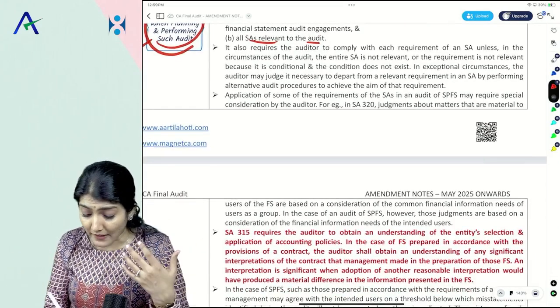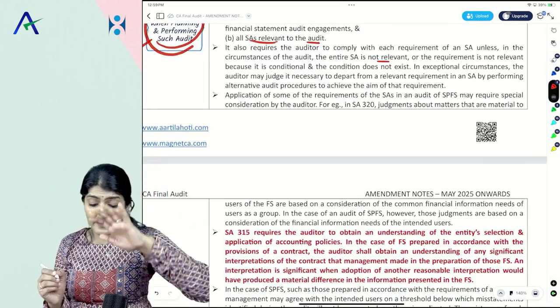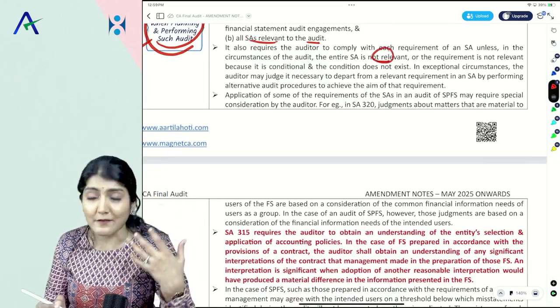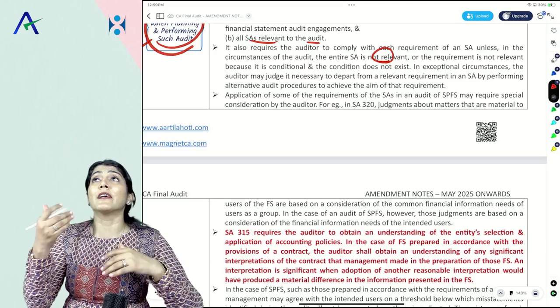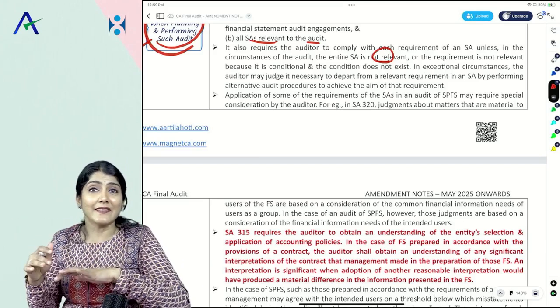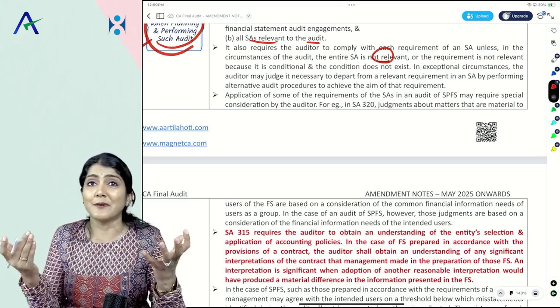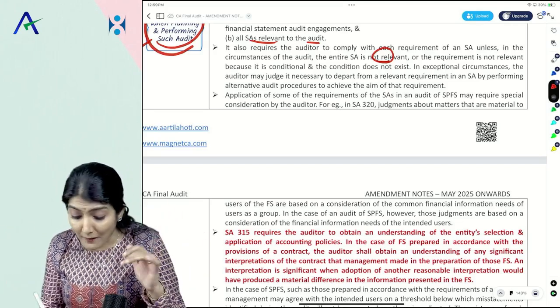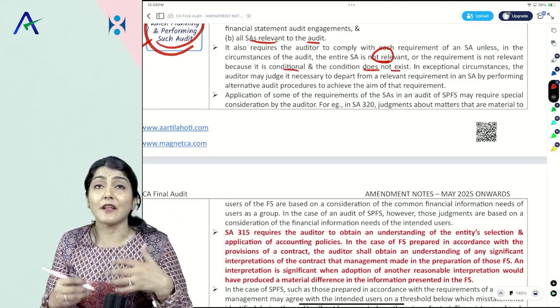And when will you not comply with the requirement of a particular SA? It says one, if the SA is not relevant. Like, you are appointed as a sole auditor. Then is SA 299, joint audit of financial statements, relevant? No, it is not relevant. Or the requirement is conditional and the condition does not exist.